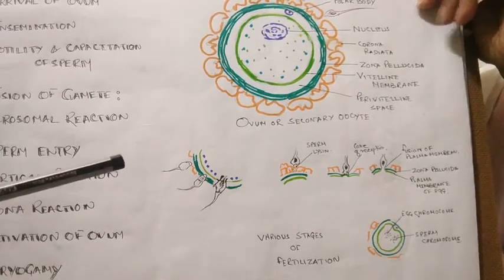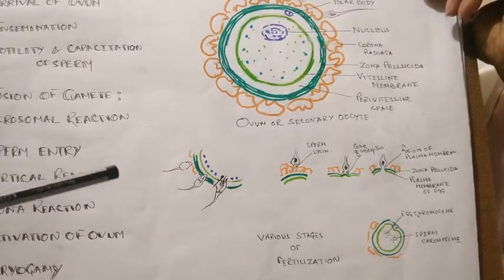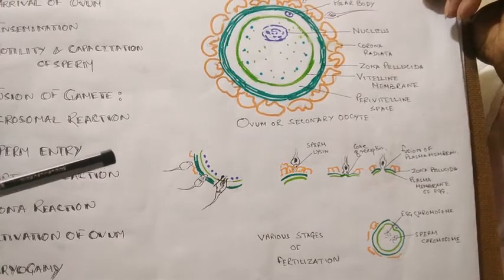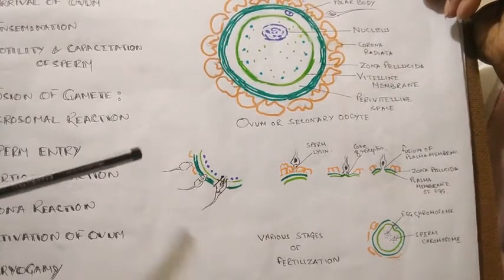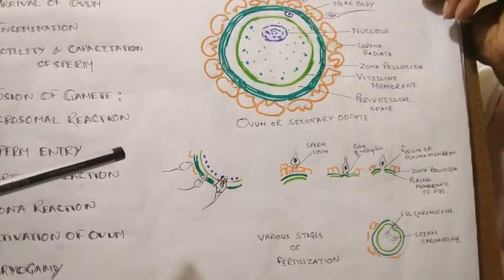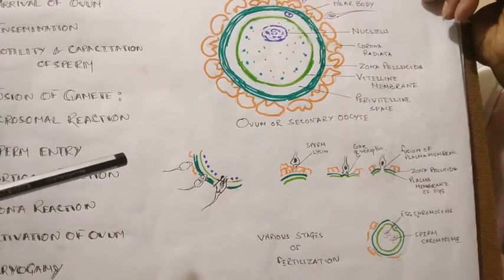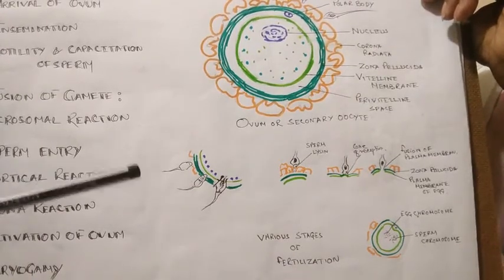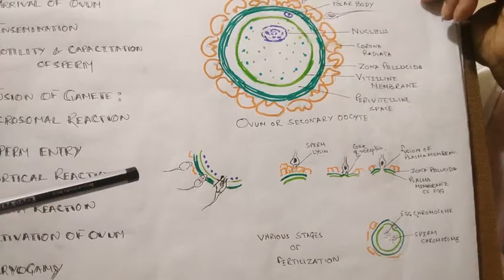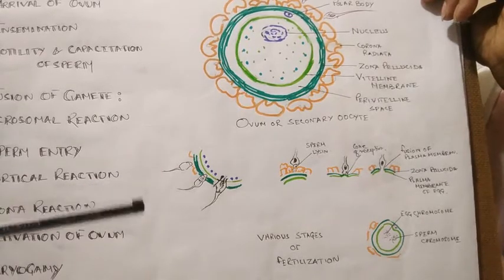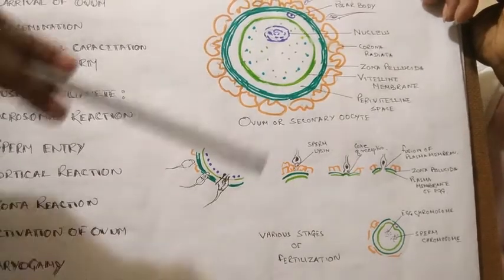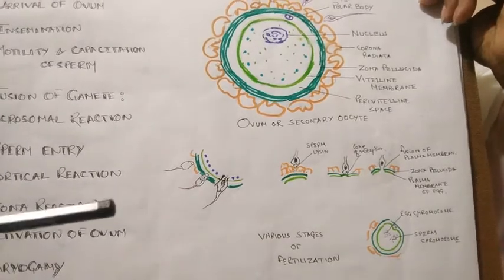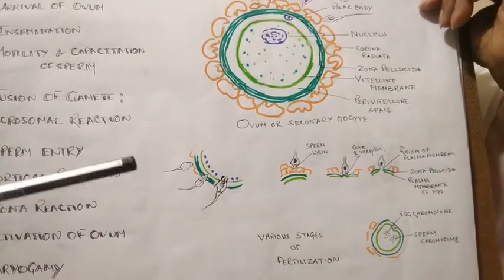We have already learned that prostaglandins, the secretion of the seminal vesicle, are present in the semen. They help in the movement of the sperm. Prostaglandins help in reverse peristalsis, that means the upward movement of the sperm in the female reproductive tract.